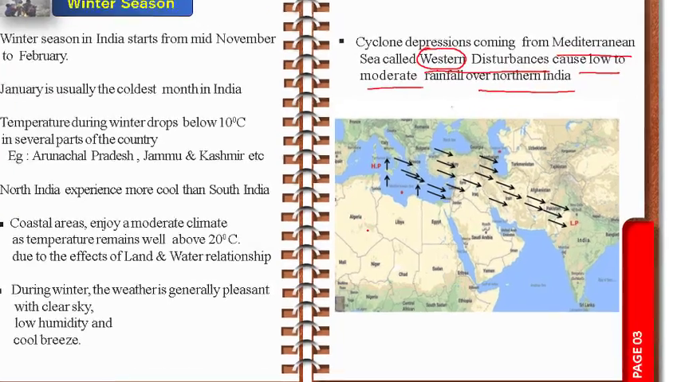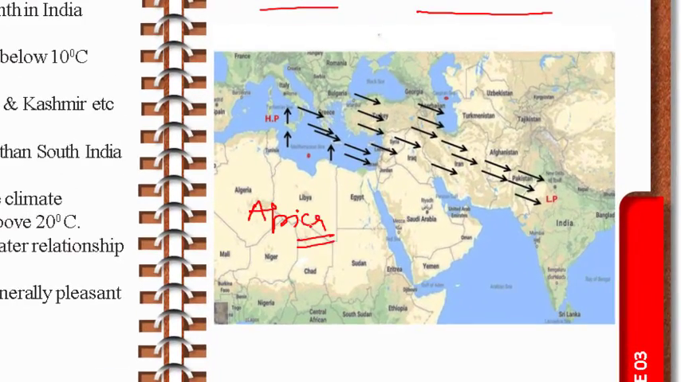Here this is the Africa continent, and this is Europe, and here you can find the Mediterranean Sea. From this Mediterranean Sea, due to the high pressure, we know that air moves from high pressure areas to low pressure. During this time, India is experiencing a low pressure area. So from this high pressure, wind rises and moves towards the low pressure area. When it reaches the low pressure area, what happens?